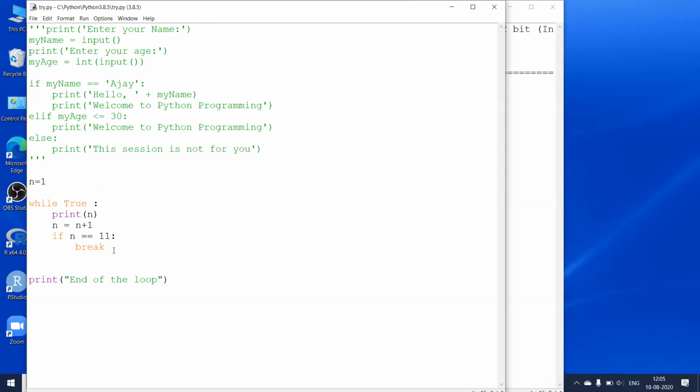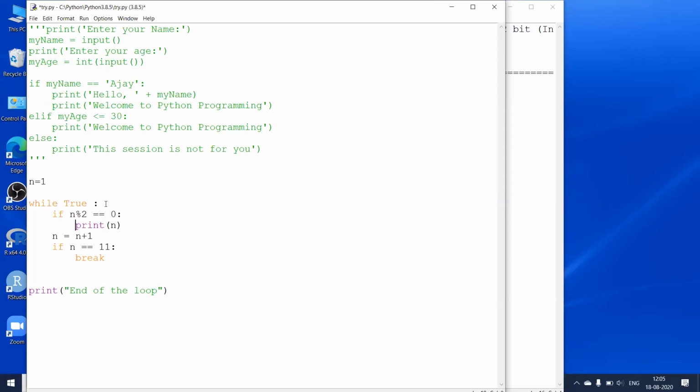One more thing, if I want to skip some numbers, let us say I don't want to print the odd numbers, I can write one more statement. I'll write if n modulus 2 is equal to 0, I want to print the numbers. So I'm printing only the even numbers.